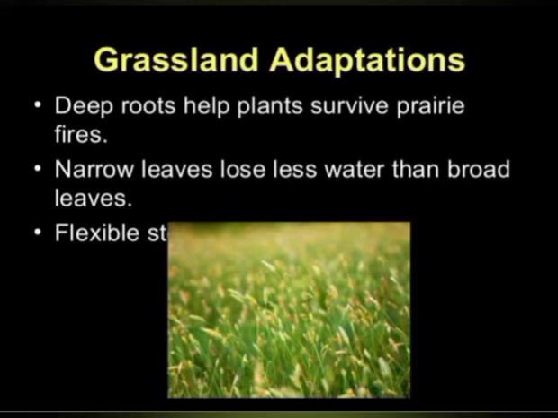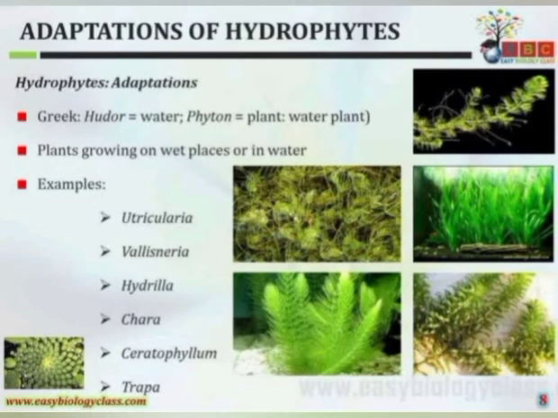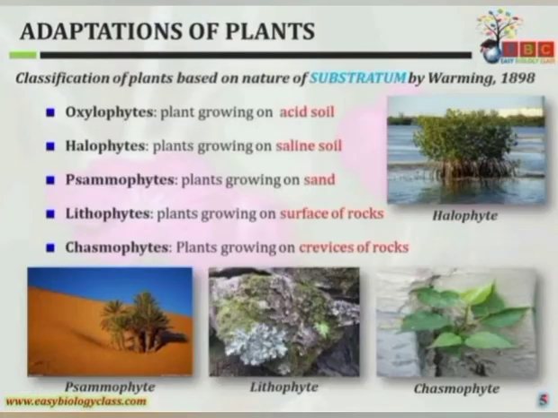Okay, after that we have another thing which we call adaptation to saline environment. The plants which grow in saline environment are called halophytes, and these are found in tidal marshes, coastal dunes, mangroves and saline soil. In that, I will give the example of Rhizophora.